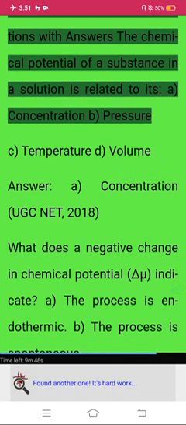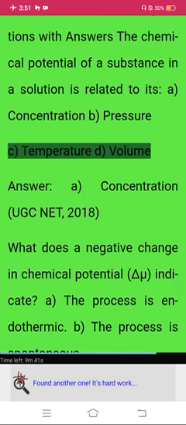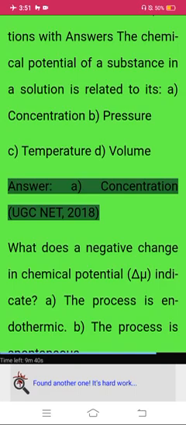Previous year UGC NET questions with answers. The chemical potential of a substance in a solution is related to its: A. concentration, B. pressure, C. temperature, D. volume. Answer: A, concentration. UGC NET 2018.